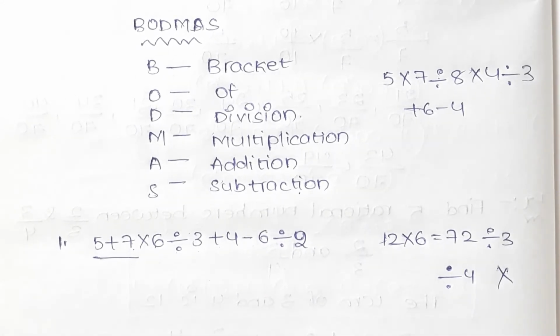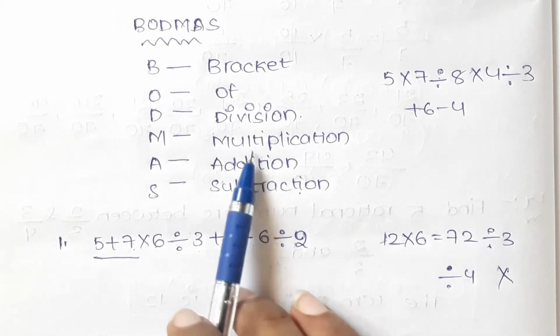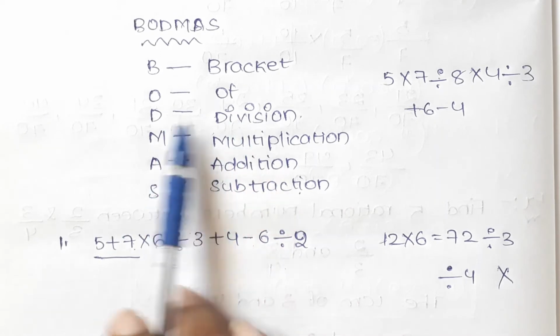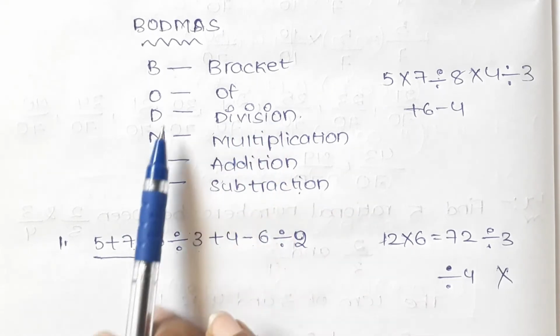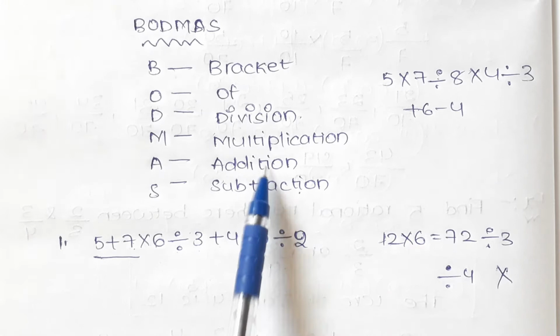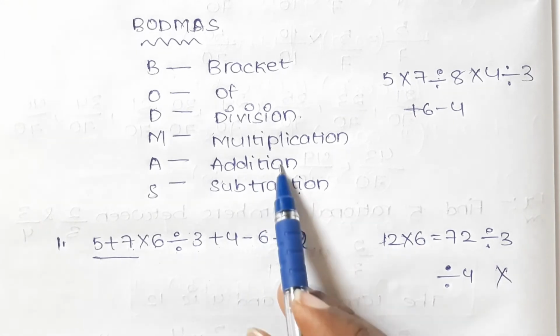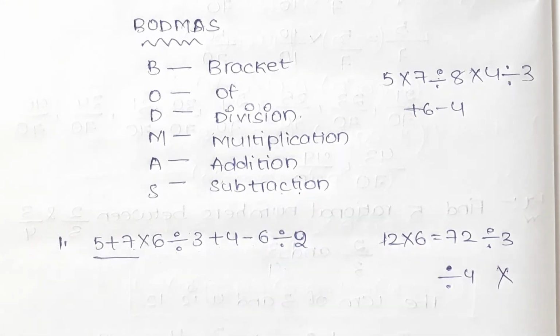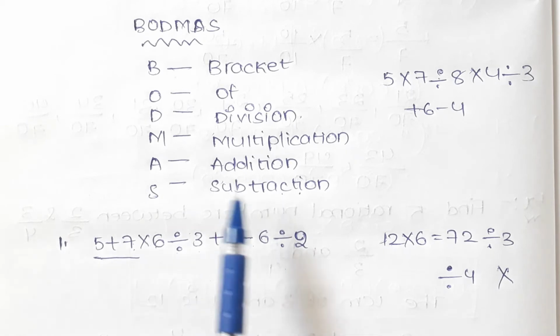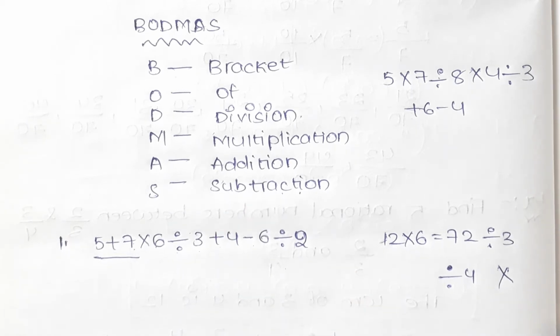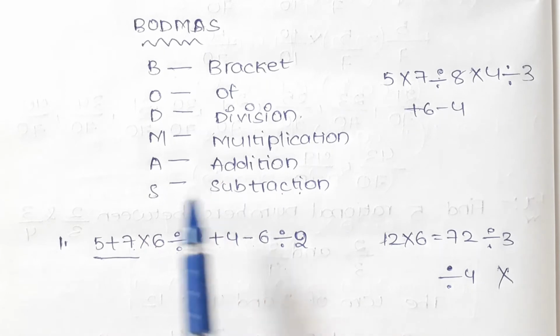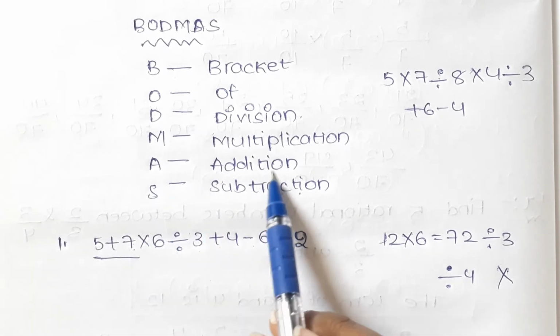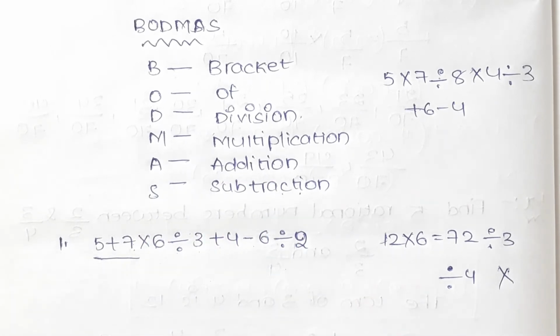And now we can easily find it by using this rule. As already said, first division should be done, and then multiplication, and then addition and subtraction. Addition or subtraction, whichever can be done first, but in the name the addition is written first, but either addition or subtraction can be done.